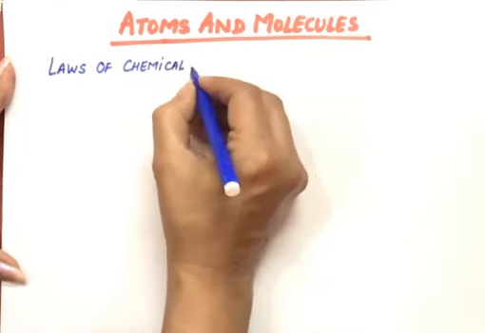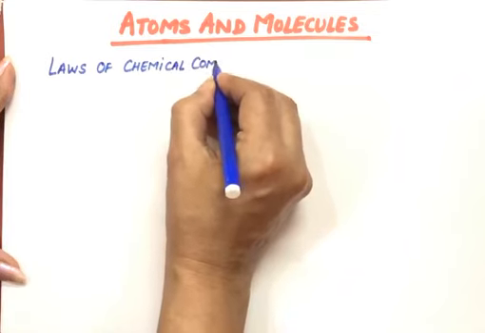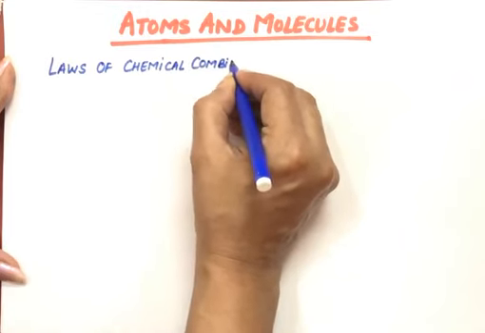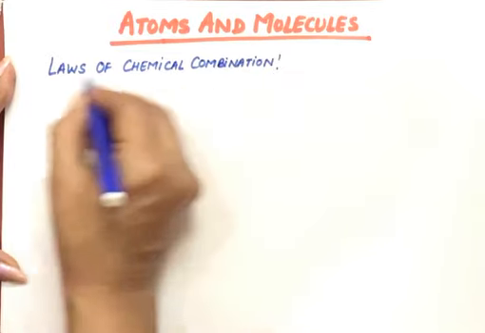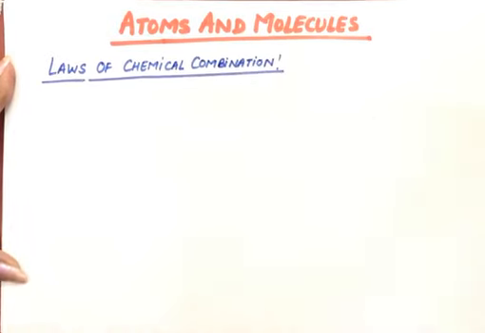Laws of chemical combination. When chemicals are combining, they follow certain laws, and those laws are known as laws of chemical combination. So from this statement only we get the meaning.